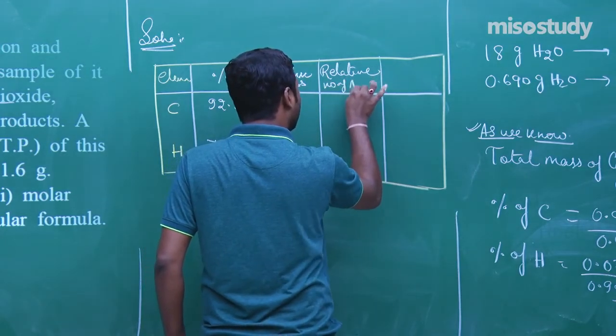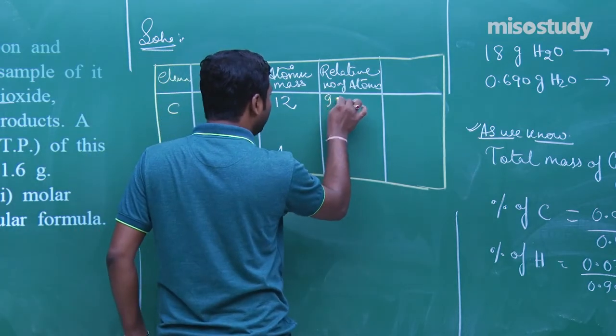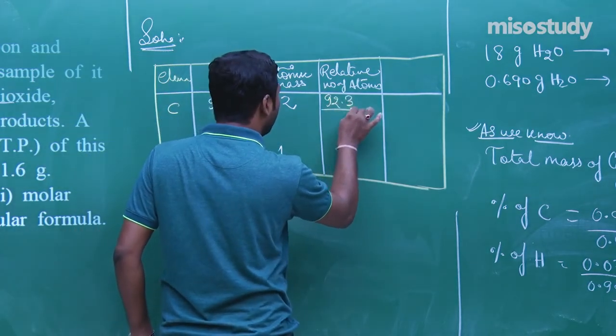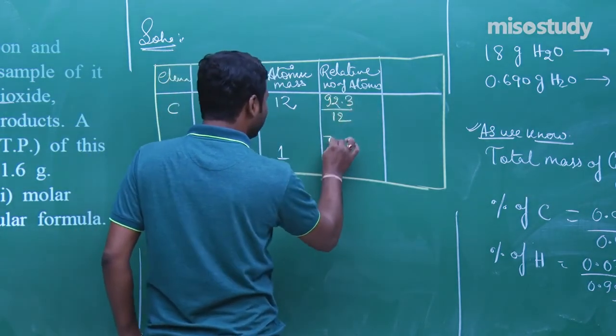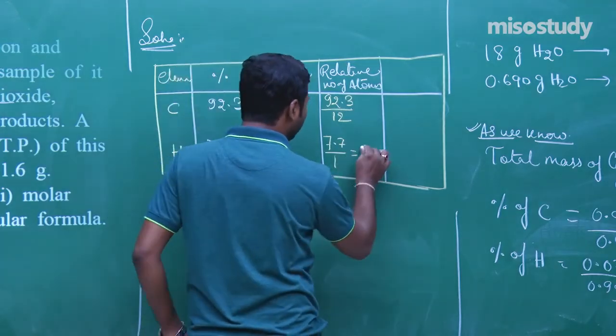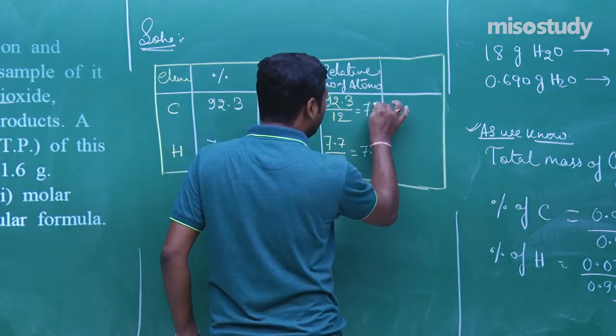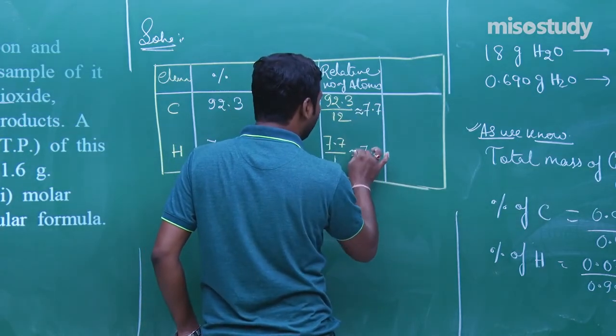Now, relative number of atoms, that will be equal to 92.3 upon 12 and 7.7 upon 1. It will be around 7.7.